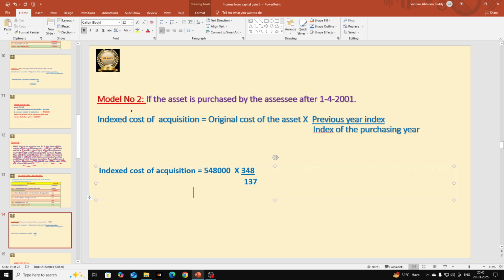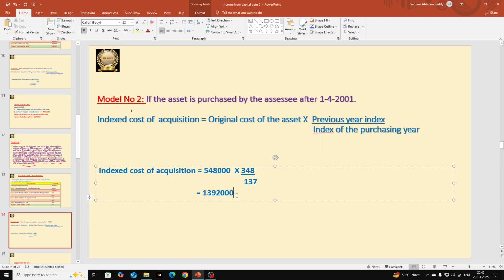So if we solve it, how much do we get? 5 lakhs 48,000 into 348 divided by 137. So you will get 13 lakhs 92,000. Okay.